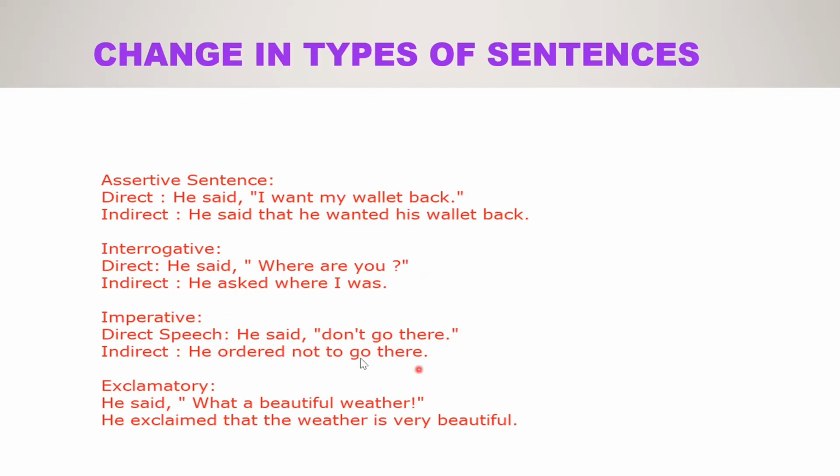He ordered not to go there. Exclamatory sentences or exclamation. He said, what a beautiful weather. He exclaimed, because it's an exclamatory sentence, that the weather is so beautiful or very beautiful. So this is how you have to change the types of sentences.